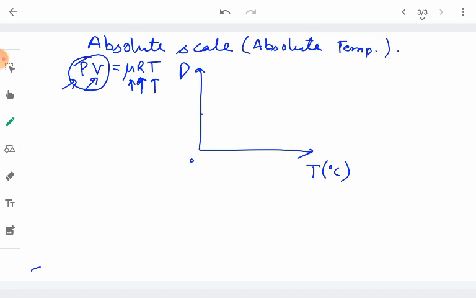Suppose that this is 0 degree Celsius, the gas will have some pressure, we represent it by the point on the pressure axis. So when we increase the temperature of this gas, but we are not allowing the gas to expand, then its pressure will keep on increasing with respect to temperature. So pressure increases directly with the temperature.